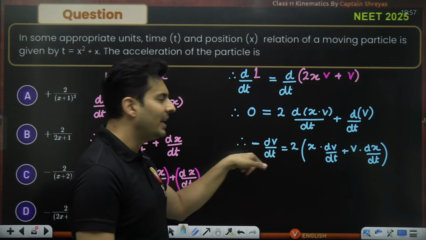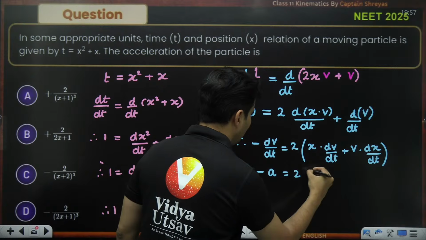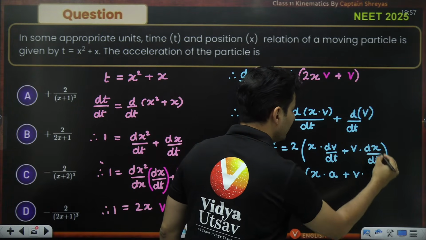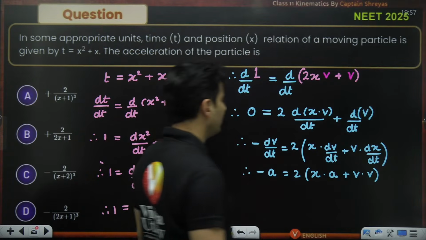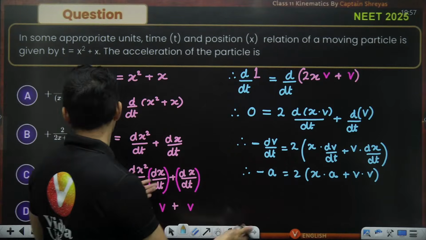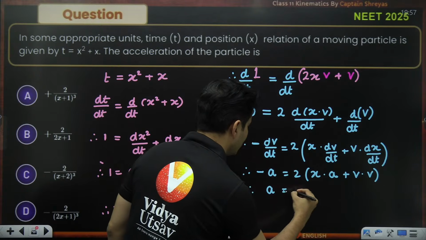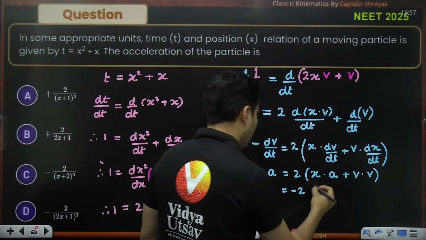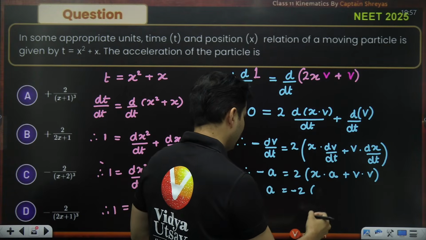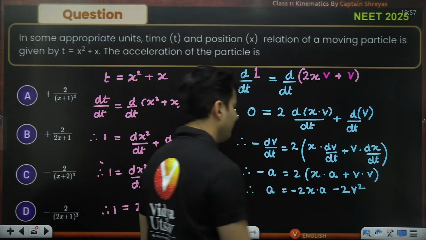Now guess what dv by dt is? The rate of change of velocity, which is nothing but acceleration. So a lot of places acceleration is there. Even this is nothing but acceleration. This is v. dx by dt is nothing but velocity right over here. Okay, so perfect. So we got acceleration in terms of x and velocity. So if you want, you can write acceleration is -2 multiplied by x into a, -2 times v square.